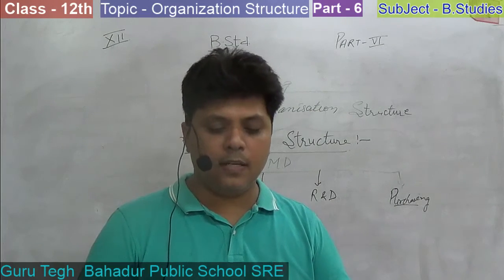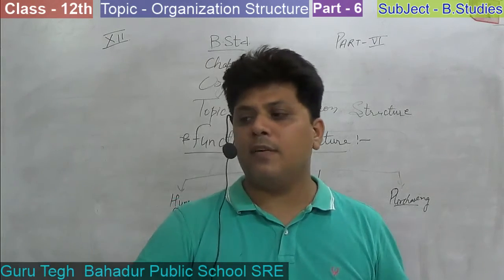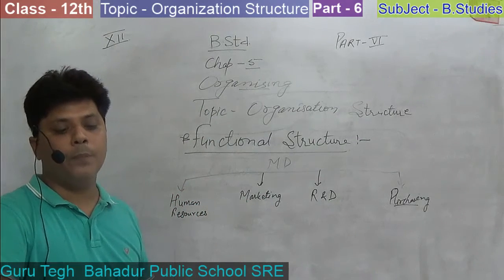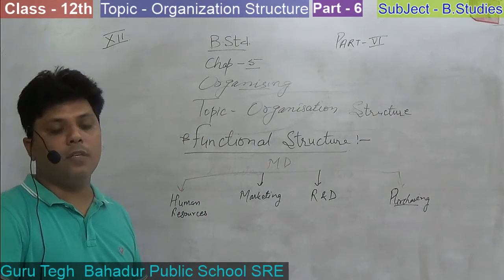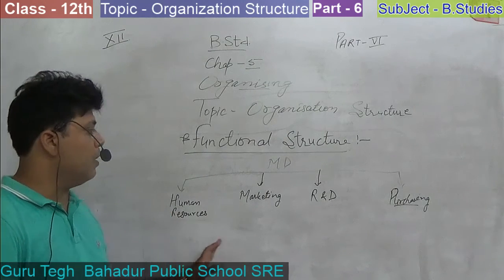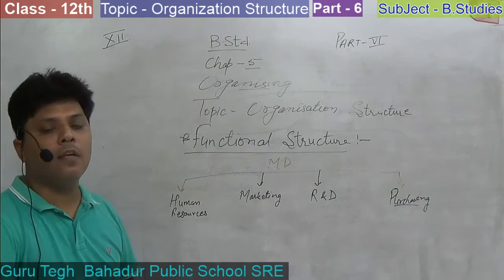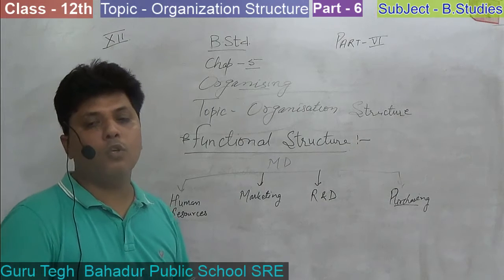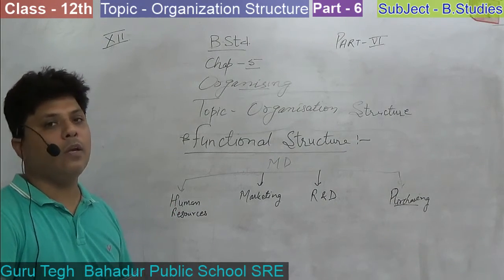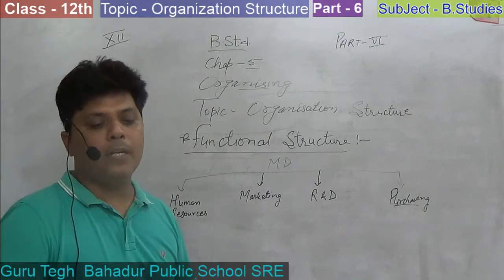The third advantage is complete efficiency, because everyone has to be identified, has to look after their own department only, so they have to complete their work with 100% accuracy. Minimum duplication of work is there because work is divided into the subordinates and they have to give their reporting to their MD, that is their authority. So there is no duplication of work, no overlapping of work, and no wasteful activity. They do not follow the trial and error approach. They only give their best performance.